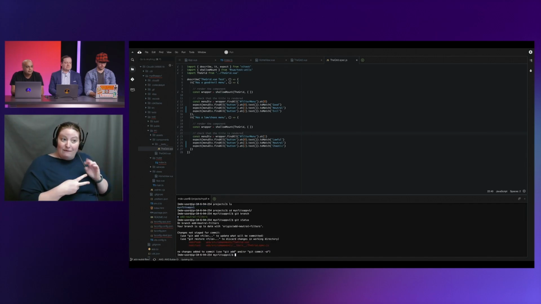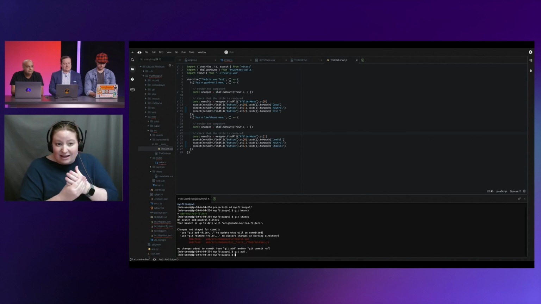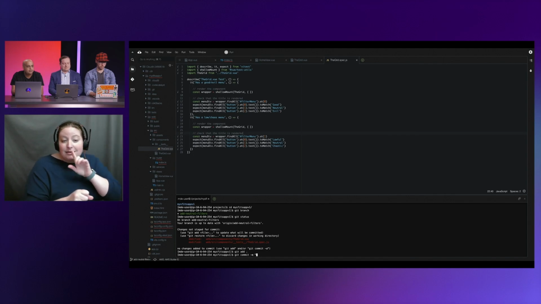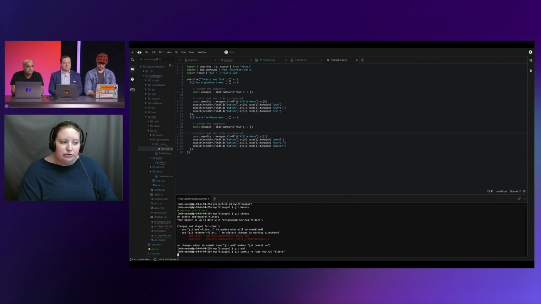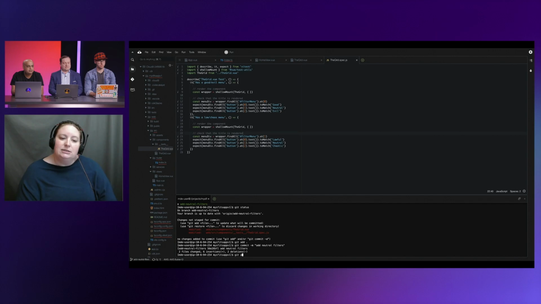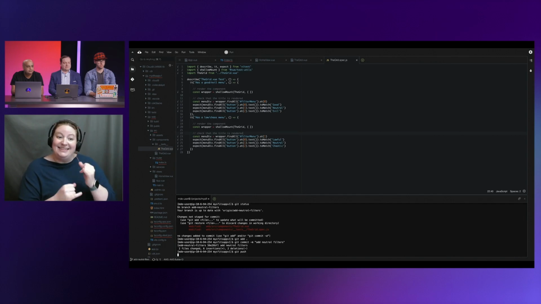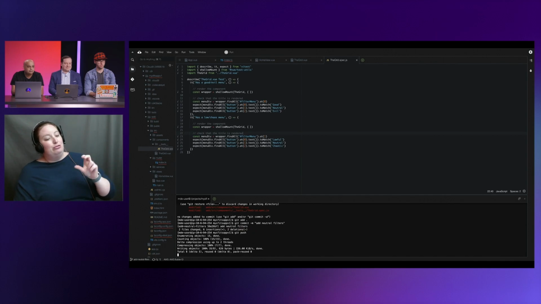I'm going to check the status. Yep, got my files all done, ready to go. Quickly do a git add. Let's do a commit, and we'll do a quick comment there as well. So, add neutral filters. Perfect. And I'm going to go ahead and submit that. And last thing to do is git push this. And 3, 2, 1, maybe. Yep, there we go. Cool.